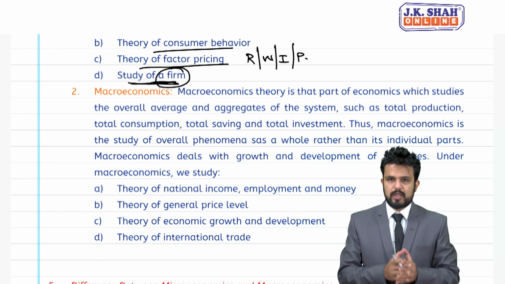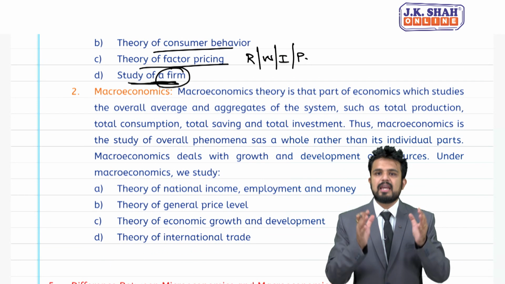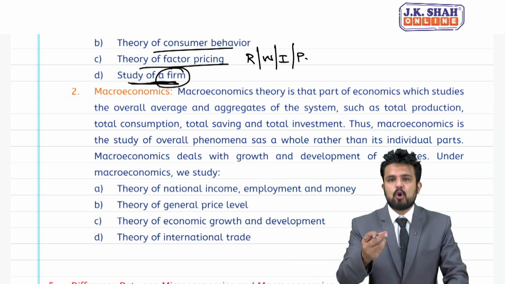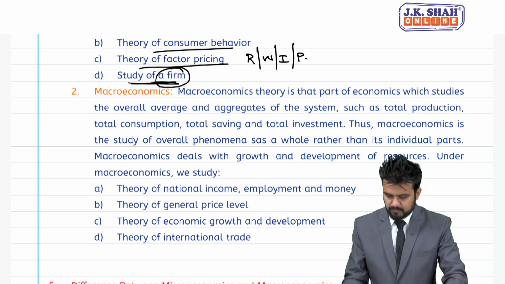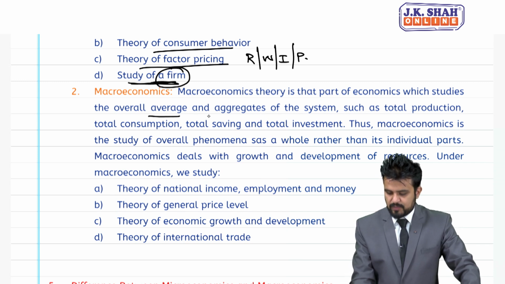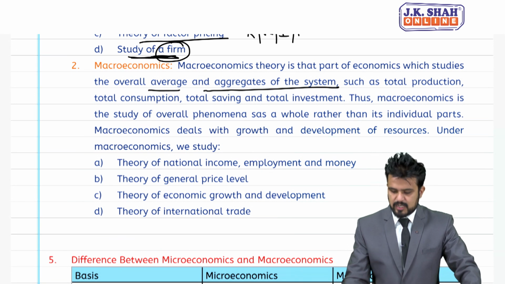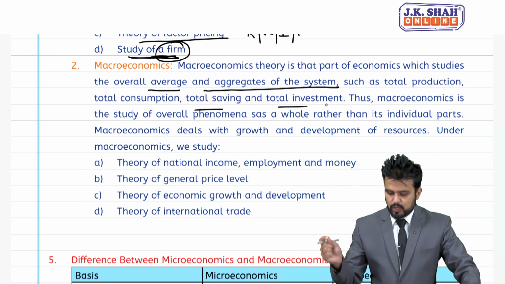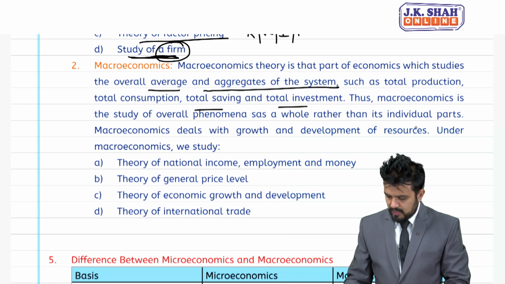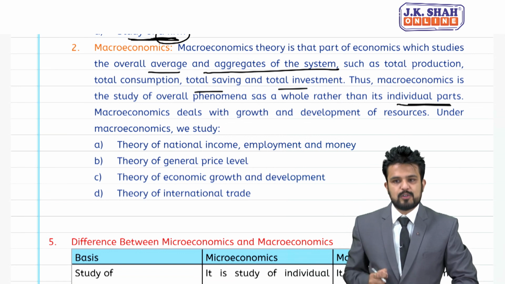Next is macroeconomics. Macro means aggregate, total, large. When I talk about the country, economy, bigger picture, then it is macroeconomics. Macro comes from the Greek word makros. So macroeconomic theory is that part of economics which studies the overall averages and aggregates of the system, such as total production, total consumption, total savings and total investment. Thus, macroeconomics is the study of overall phenomena as a whole rather than individual parts. Macroeconomics deals with the growth and development of resources.